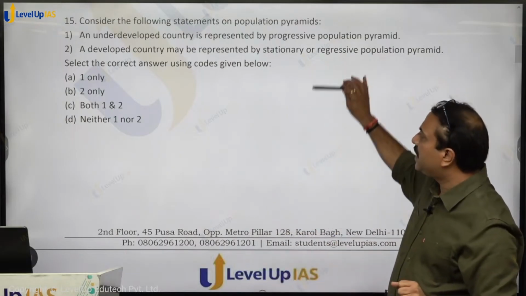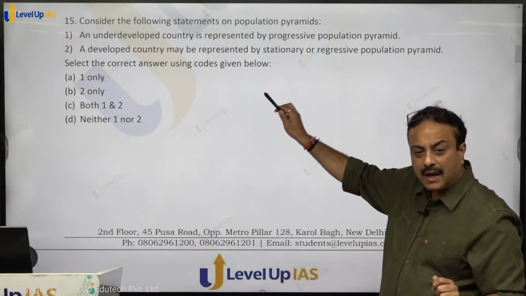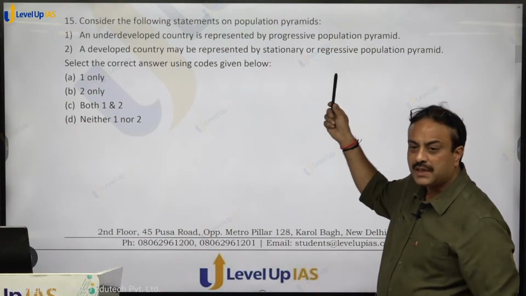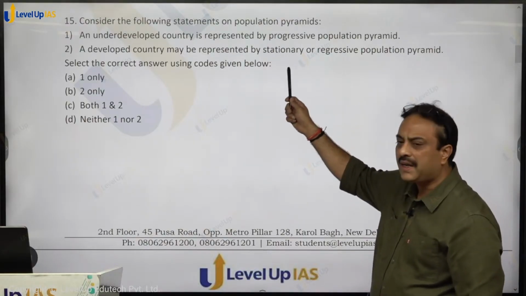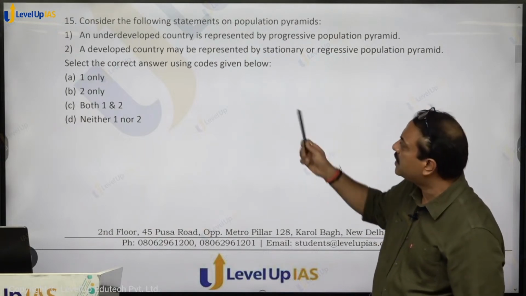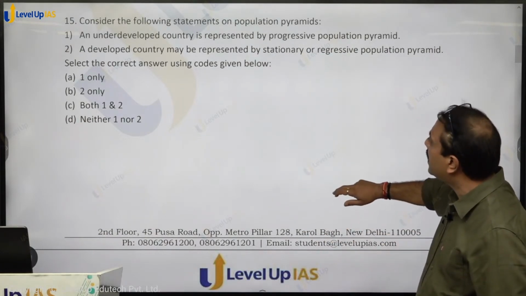So both are considered as developed countries. For Scandinavian countries, Japan, it will be regressive population pyramid. For USA, it will be stationary population pyramid, right? Clear on that? So both the statements hold true. So both 1 and 2, option C, C for cat, shall be the right answer.